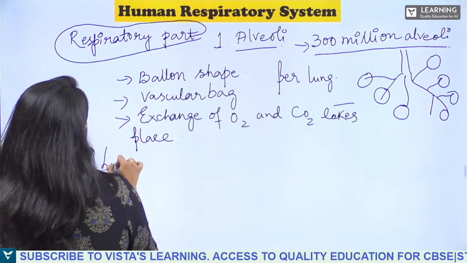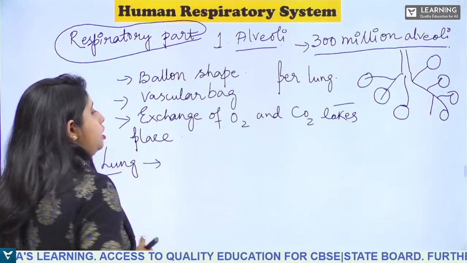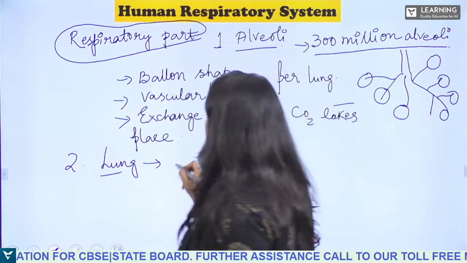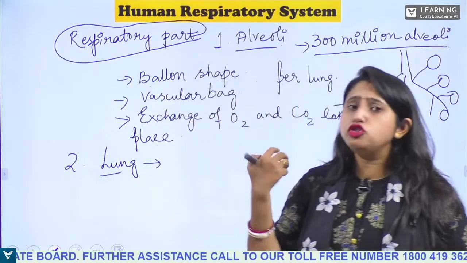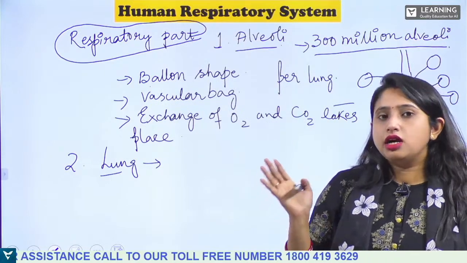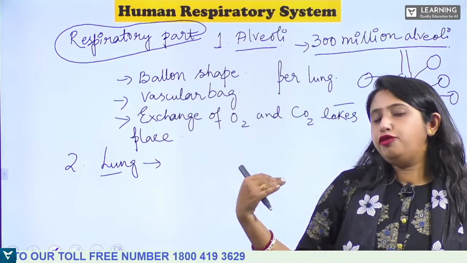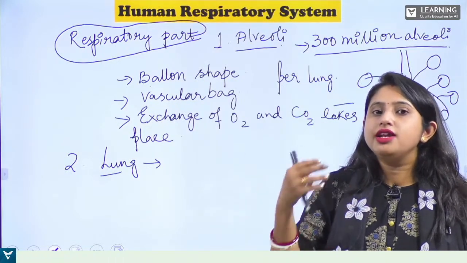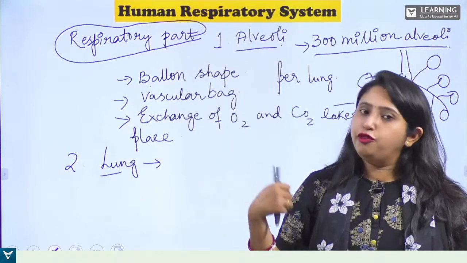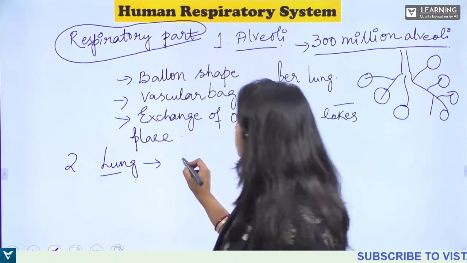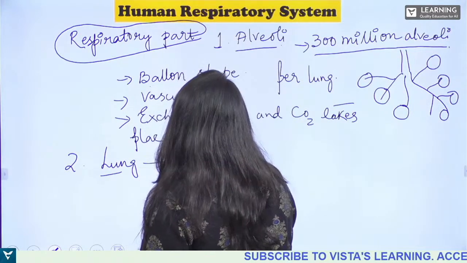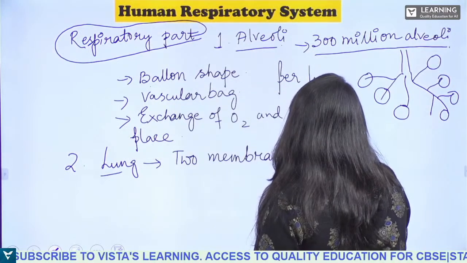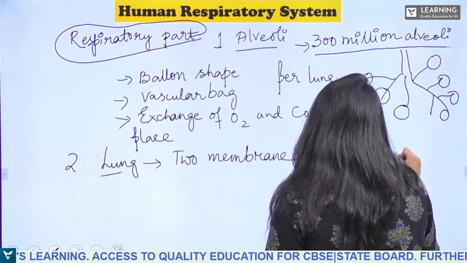Now next is the lung. So you already know that lung has got two membranes, right? We have a pair of lungs, a right lung and a left lung. The right lung has 3 lobes, so our right lung is a little bit larger than the left lung. The lung has 2 membranes, which are known as the pleural membrane.